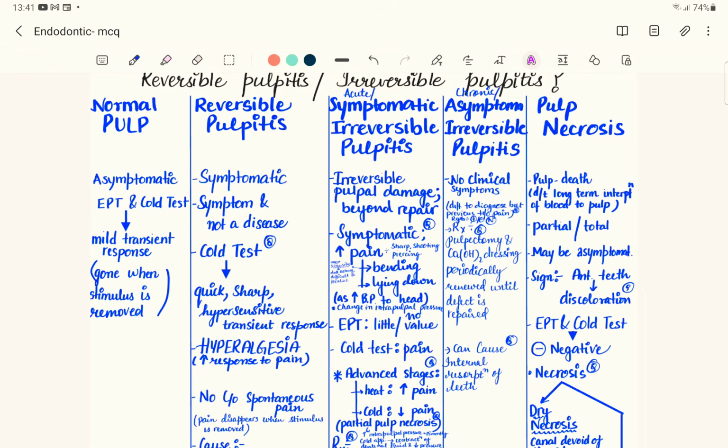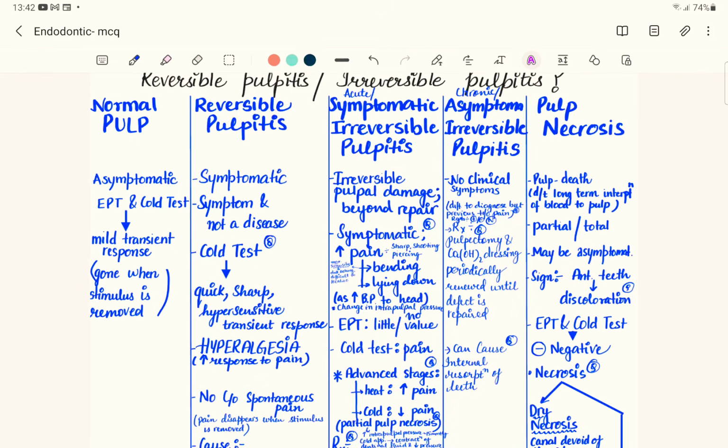So how do you check it? To know if the pain is exaggerated or if the pain is normal, you have to take a tooth in which you don't see any caries, which is basically a contralateral tooth. Once you give a cold test or electric pulp testing to a contralateral tooth, which we call a control tooth, which seems to be quite normal, that is a control tooth.